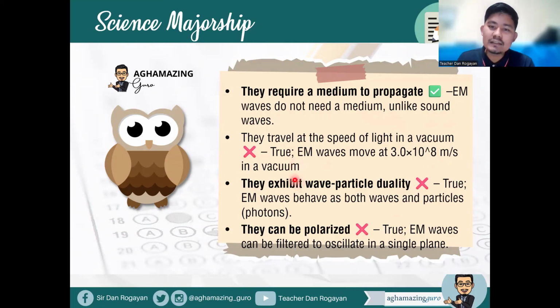While it's true that they travel at the speed of light in a vacuum, EM waves move at 3 times 10 to the 8 power meters per second in a vacuum. They also exhibit wave-particle duality. This is a true statement because EM waves behave as both waves and particles or photons. They can also be polarized because EM waves can be filtered to oscillate in a single plane. So all of these are characteristics of EM waves, except that it requires a medium to propagate. Okay, it doesn't need a medium.